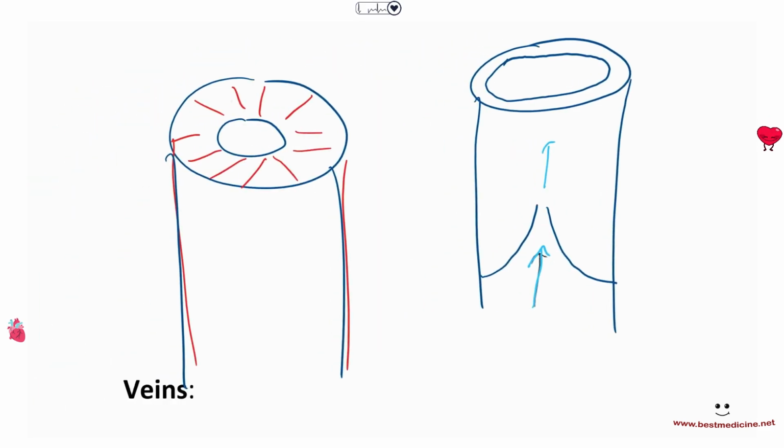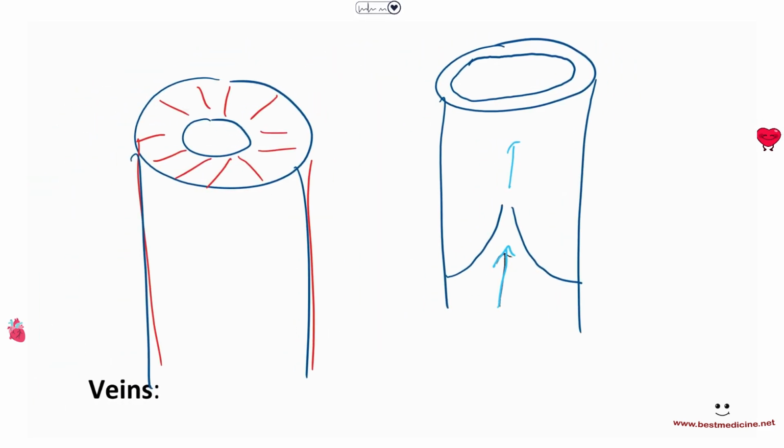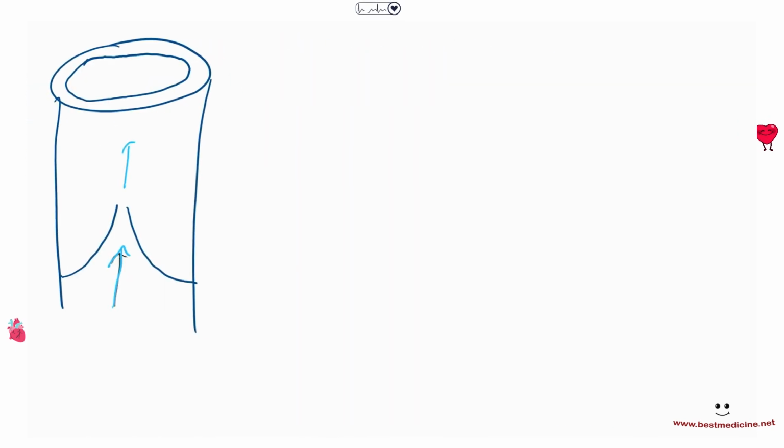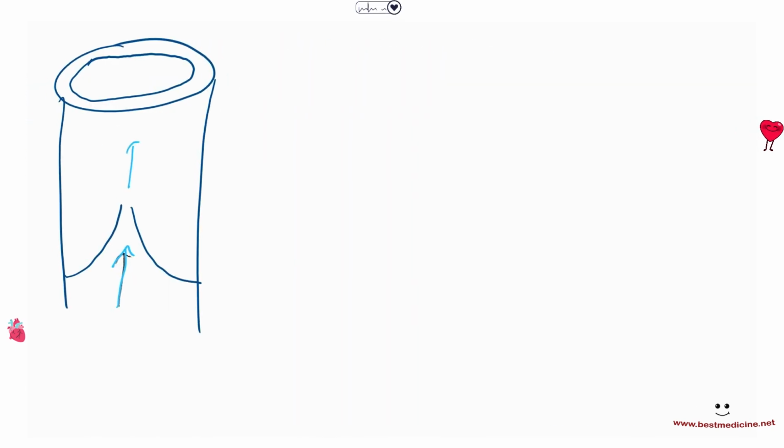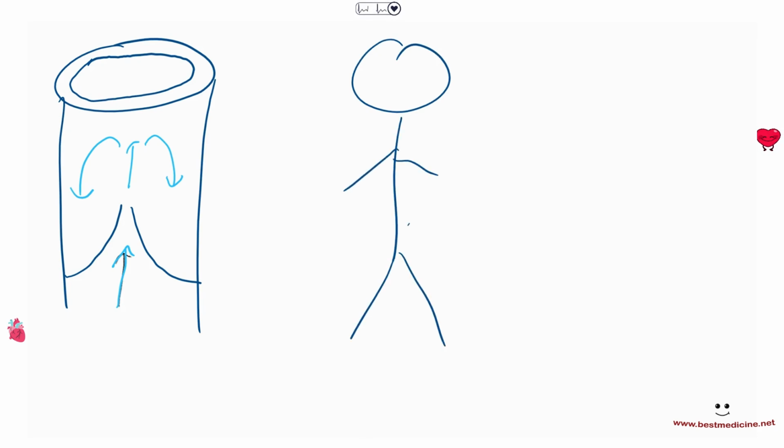Remember, arteries have a heart that is pumping the blood into them. Veins don't have a heart. This is just blood that is coming from tissues, and so it has a tendency to fall back down due to gravity. For example, if you have a person, right, and the person is standing, you could have a vein in his leg, right, and a vein in his leg is carrying this low pressure blood. The blood can start falling down if the person is standing, so that's not good.